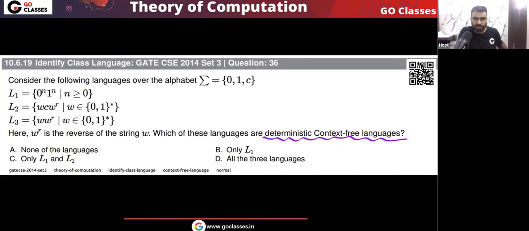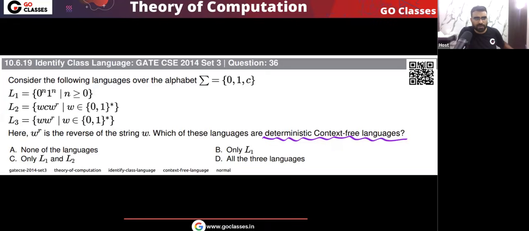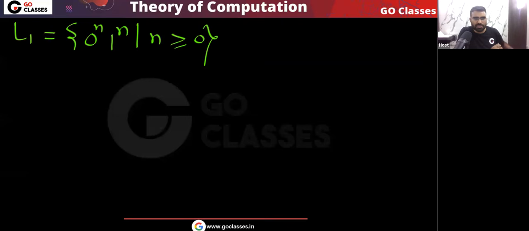Let's see the first one, L1. L1 is saying 0 power n, 1 power n, where n is greater than or equal to 0. This is a standard example of DCFL. Yes or no?